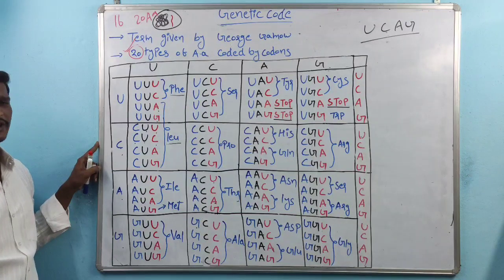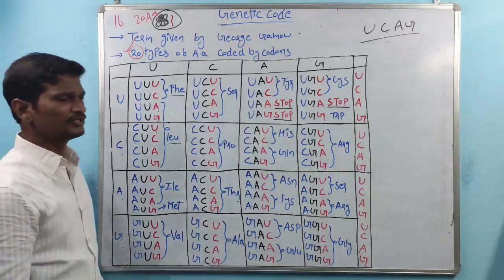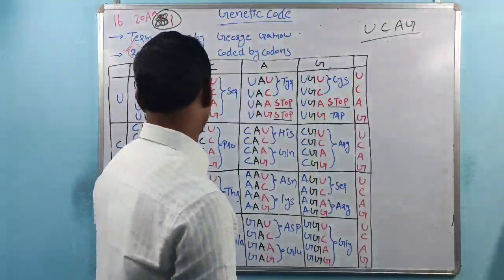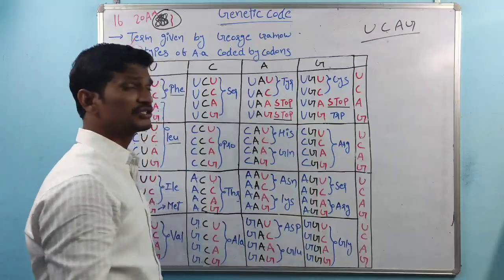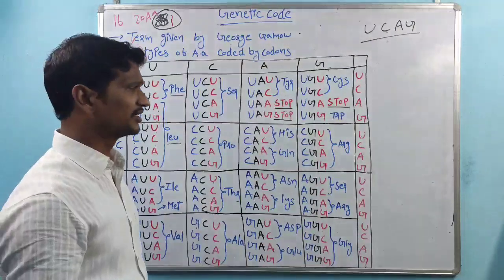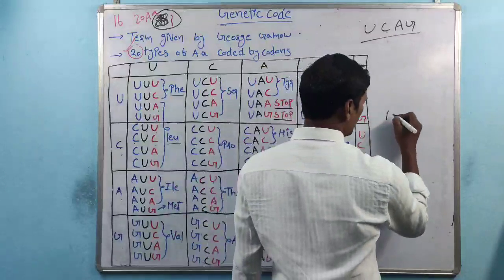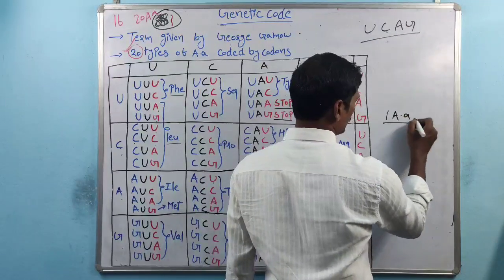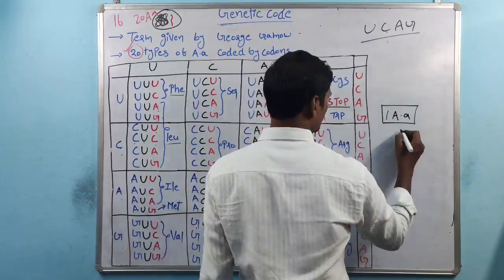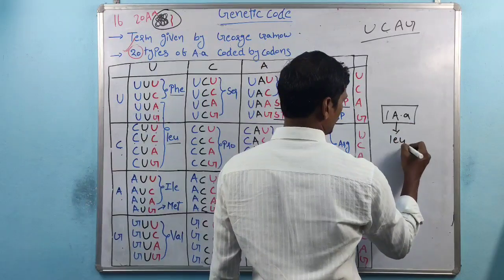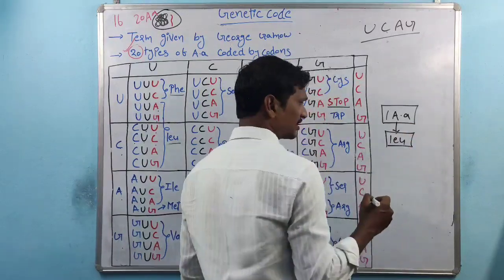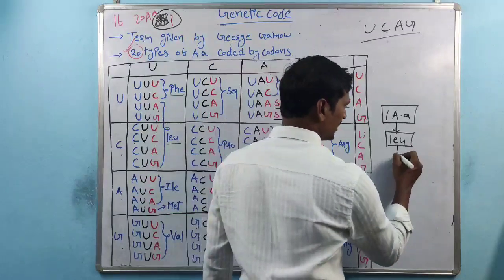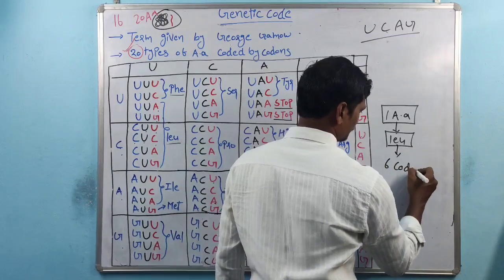We discussed that the genetic code is redundant. One amino acid, leucine, is coded by 6 codons.